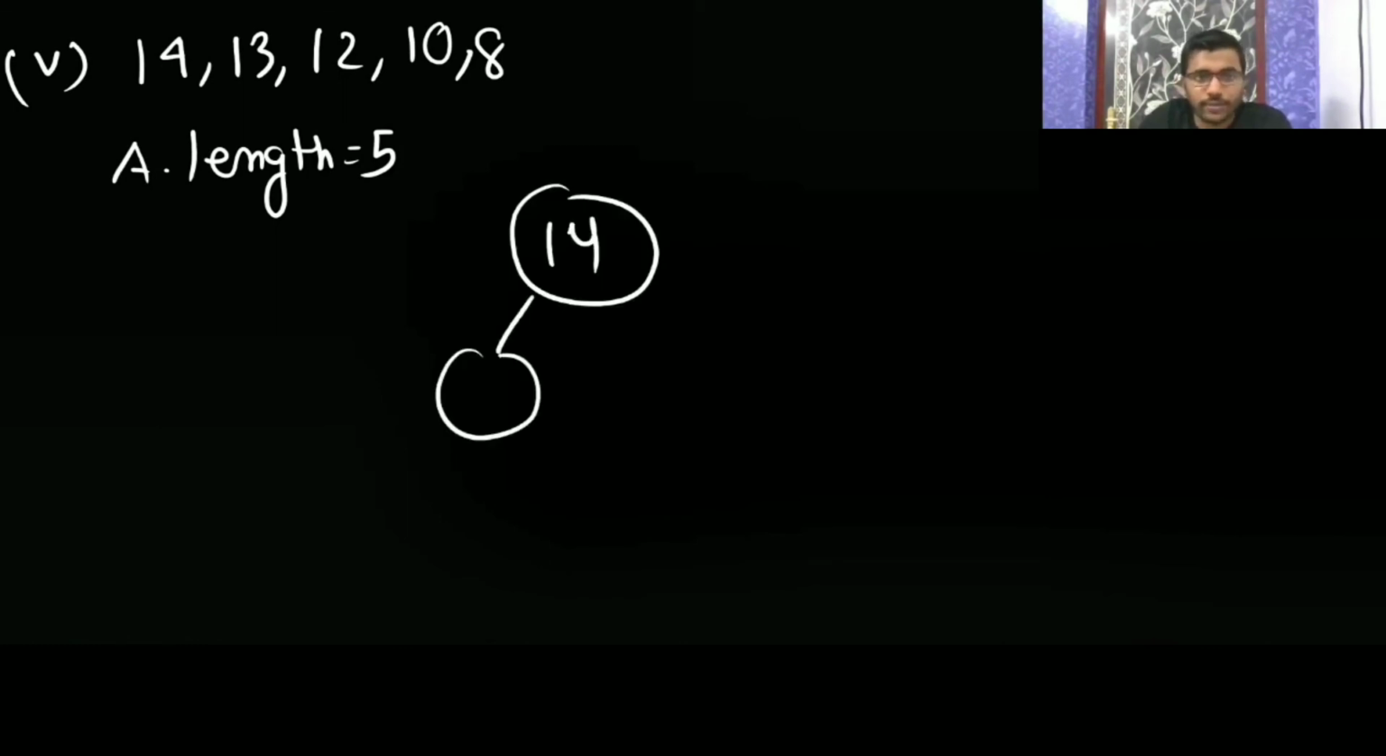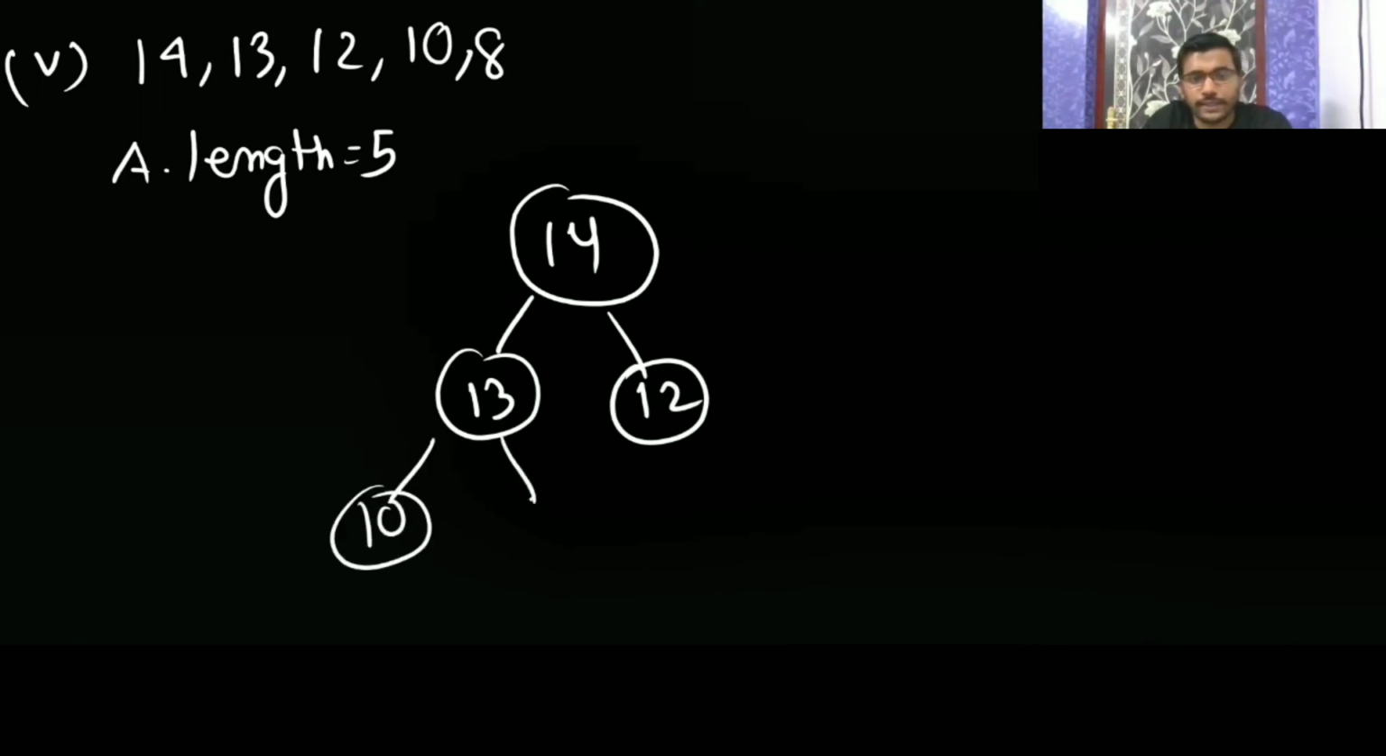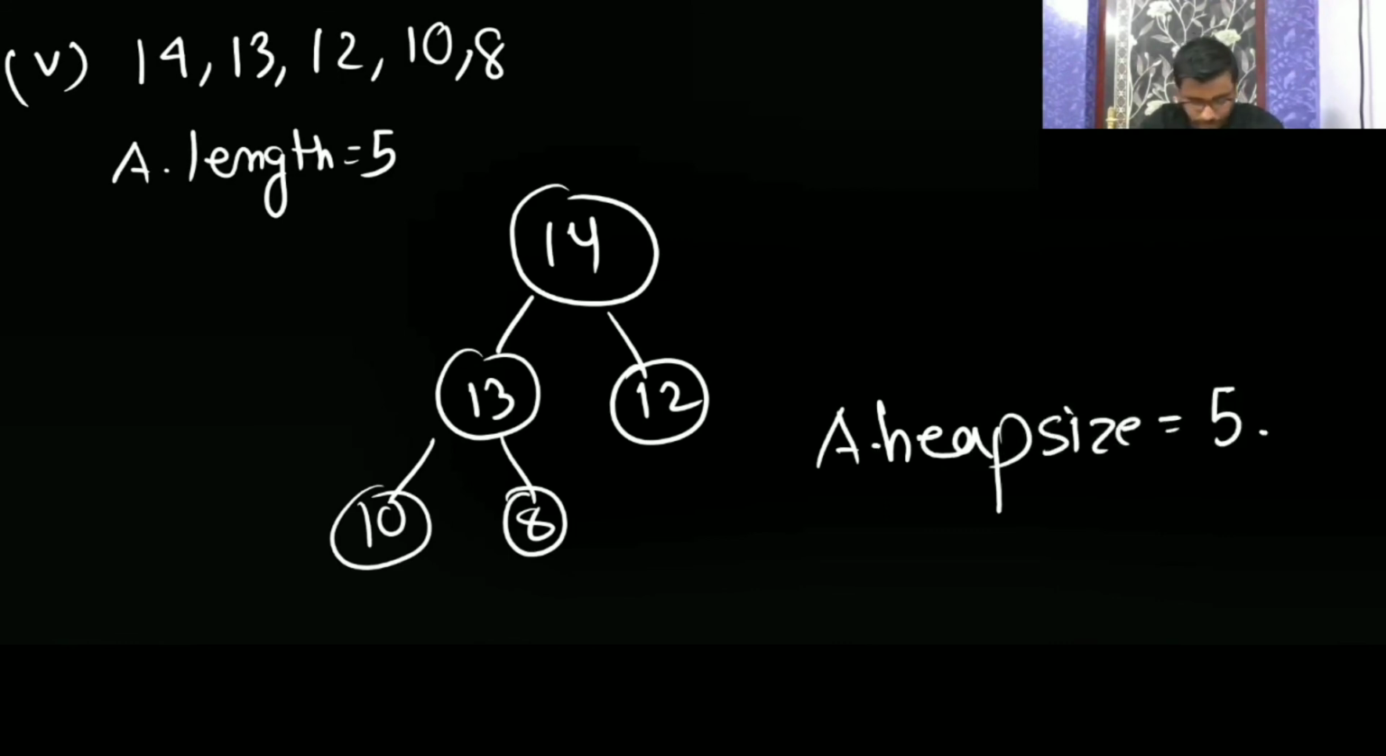Now the fifth one has elements 14, 13, 12, 10, 8. So A dot length, the array length, is 5. For heap size, we will check whether 14 is a heap or not. 14, 13, then 12, then 10, then 8. Yes, this is a max heap. So A dot heap size is going to be how many elements follow the heap property? 5. Okay, so heap size and array length are the same.